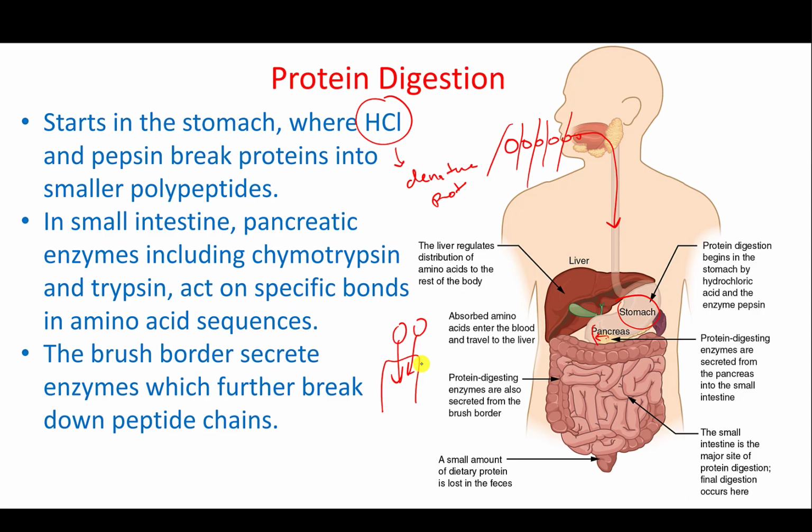So the most important part is to understand that proteins will pass to the stomach almost intact. There we have the HCl and the pepsin, and then in the small intestine we have trypsin and chymotrypsin, and they will break down to the level of amino acids.